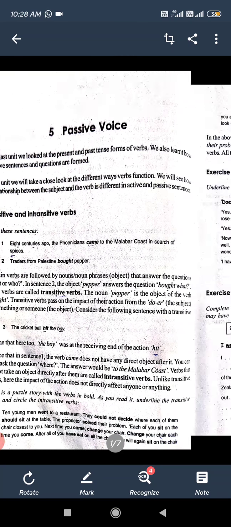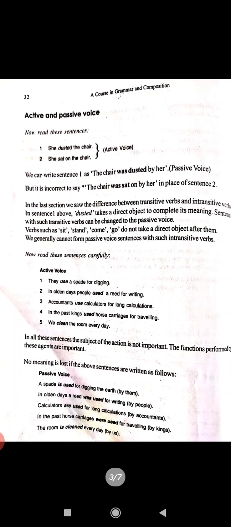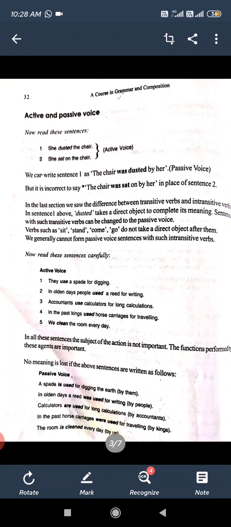Sentences with transitive verbs can be changed to passive voice. Intransitive verbs cannot be changed to passive voice. Verbs such as sit, stand, come, go do not take a direct object after them. We generally cannot form passive voice sentences with such intransitive verbs.